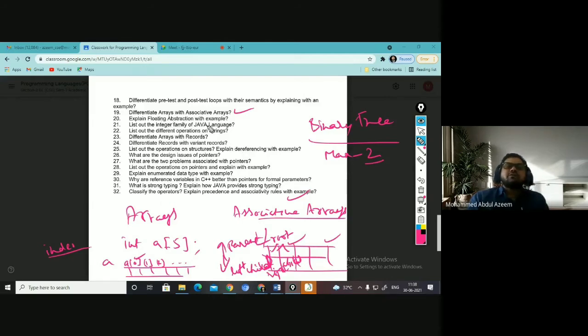What is floating abstraction with example? See, when you declare a float data variable, as in C language, for example, you take a C or C++ example. Anyway, we know that it is going to be 4 bytes of memory being allocated. Yes or no? For A. But then, how does a float value get represented? For example, you have, let us say, 215.43 or 45.